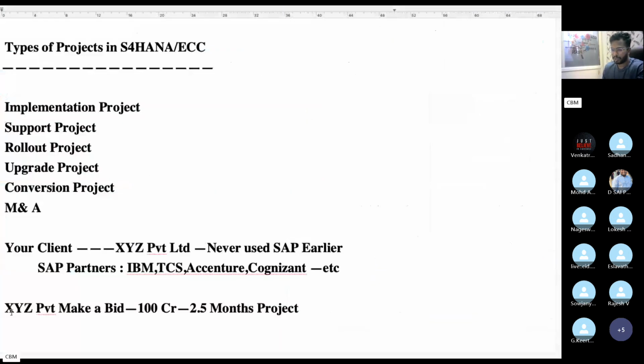So XYZ Private Limited wants to implement SAP. It has already existed in the market for 10 years. They never used SAP. They have a different database and used to do ERP in Tally.